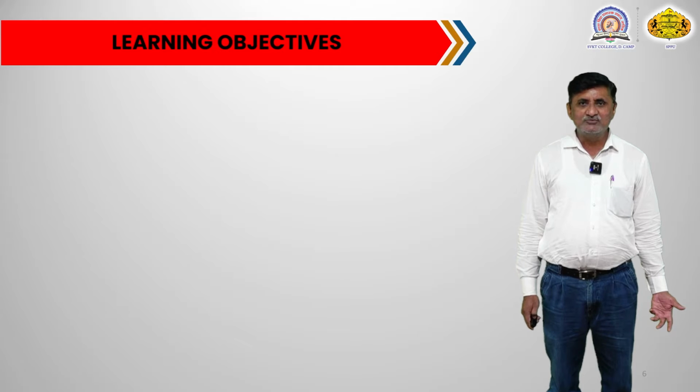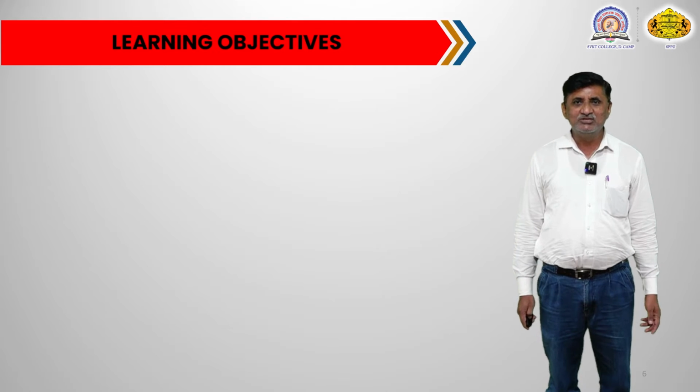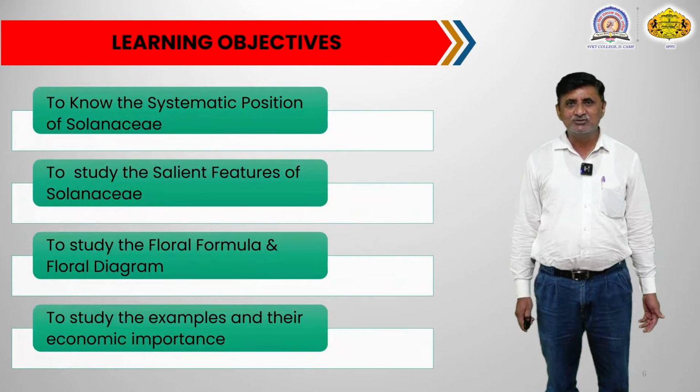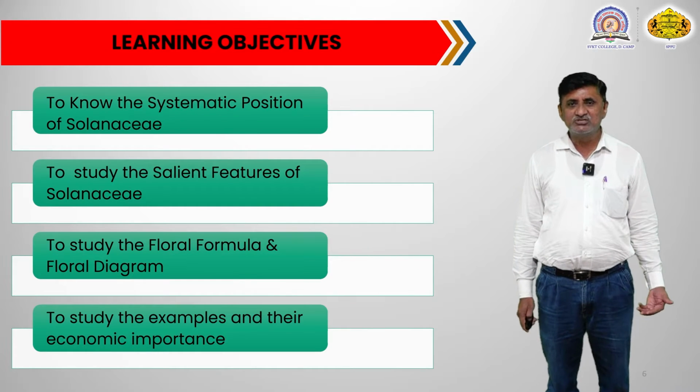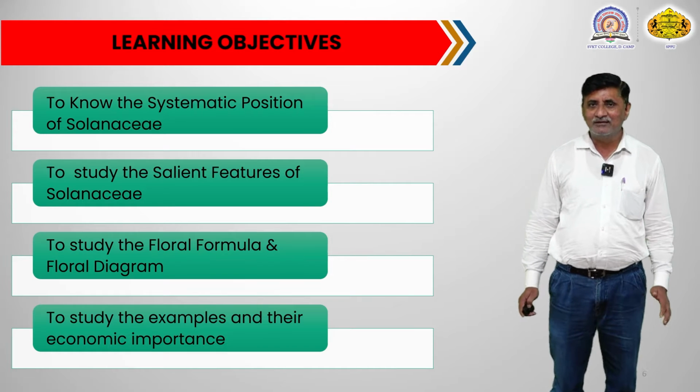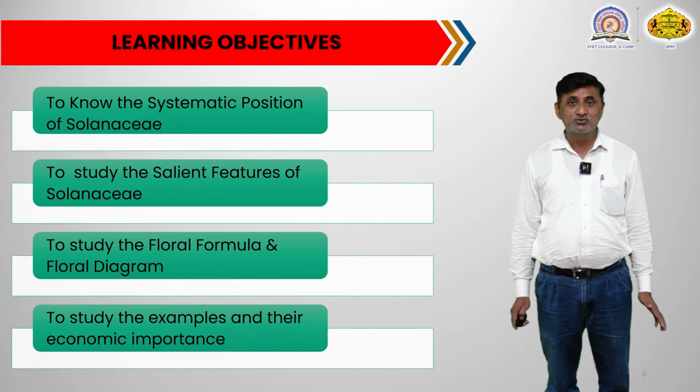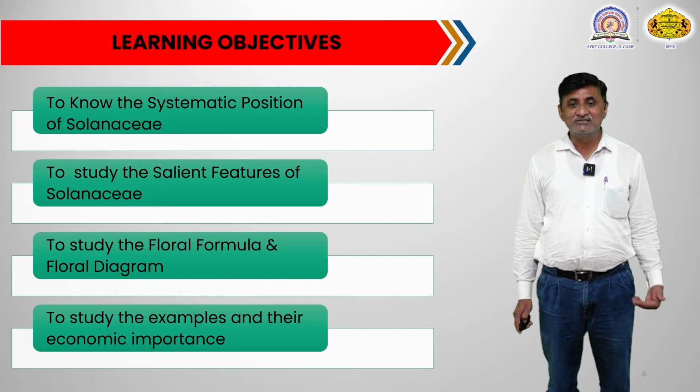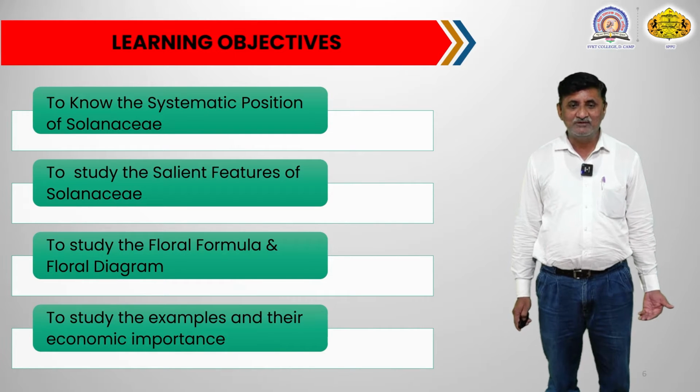What are the learning objectives of studying the family? The learning objectives are to know the systematic position of a particular family. Today we are learning the family Solanaceae, so we have to know its systematic position and its salient features.